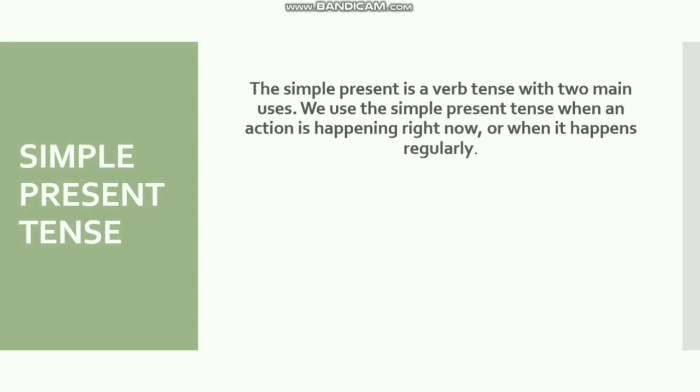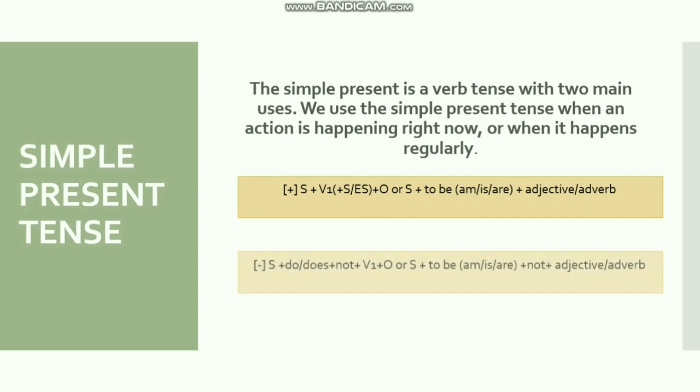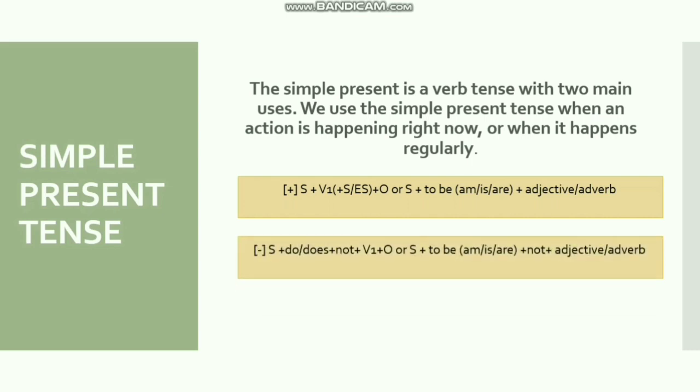To make a positive simple present tense, use the formula subject plus verb 1 plus s or es plus object, or subject plus to be is, are plus adjective or adverb. To make a negative simple present tense, use the formula subject plus do or does plus not plus verb 1 plus object, or subject plus to be is, are plus not plus adjective or adverb.